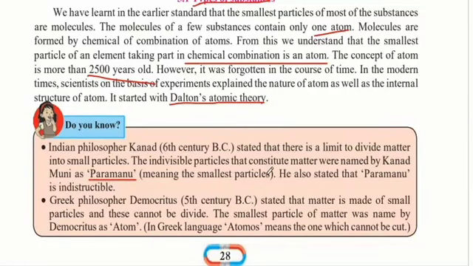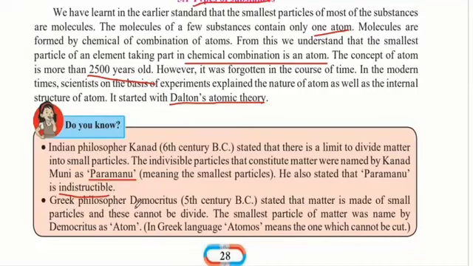So when he divided and performed experiments, he noticed that only up to a certain limit could you divide the matter into particles. Therefore he named it Paramanu, which means smallest particles. He also stated that Paramanu is indestructible. So he found the atom in 6th century BC, but he named it Paramanu, and he stated that it was indestructible, that is, you could not destroy it.